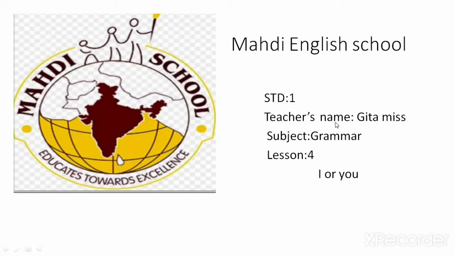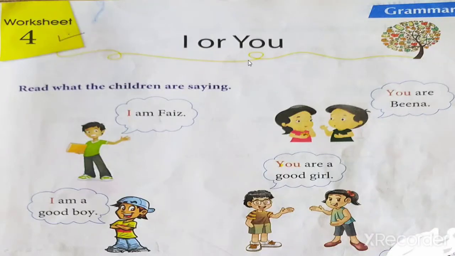You all know me. Today our lecture is grammar. Lesson number 4, I or you. We have done this. Okay, so now see this. I or you. This is the page of your lesson. Okay, lesson number 4. Read what the children are saying.